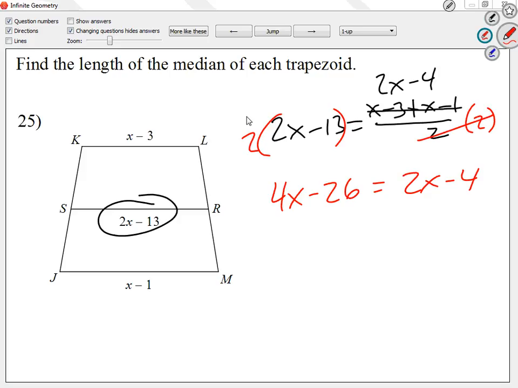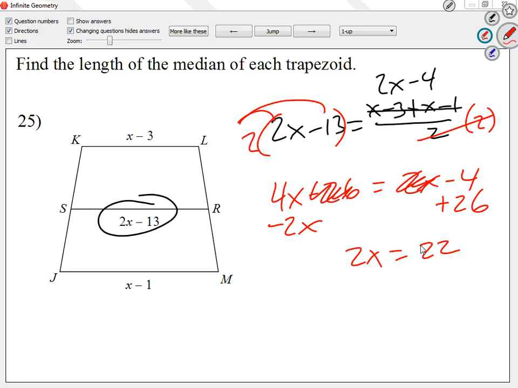Do you notice that on the left I multiply the 2 to both? I multiply the 2 to everything. That's a big mistake that a lot of people make. They only multiply to the x. Multiply to everything. Alright, now my 2x, let me bring it to the left as a negative 2x. My 26, let me move it to the right as a positive 26. On the left, how much is 4x minus 2x? 2x. On the right, how much is negative 4 plus 26?